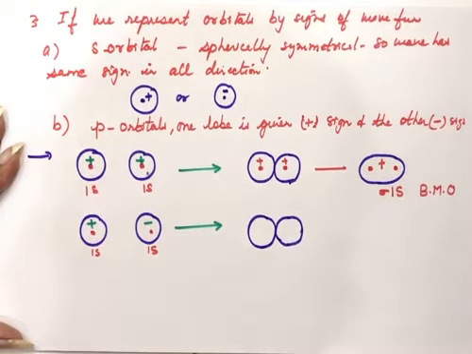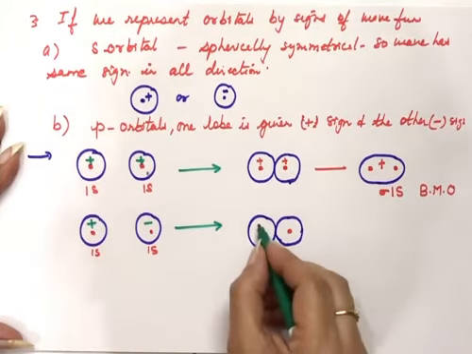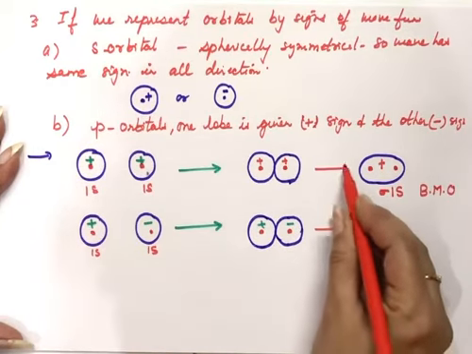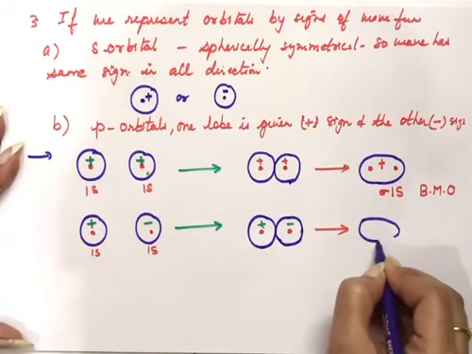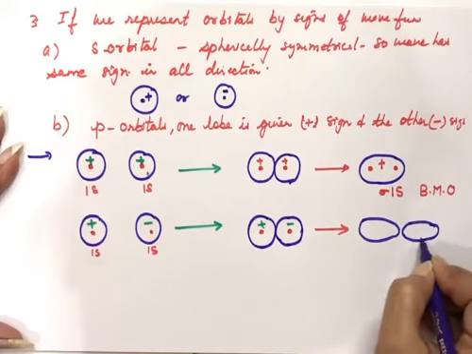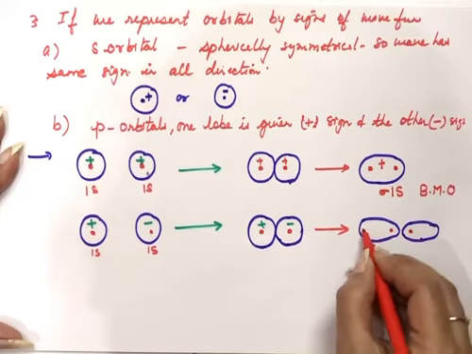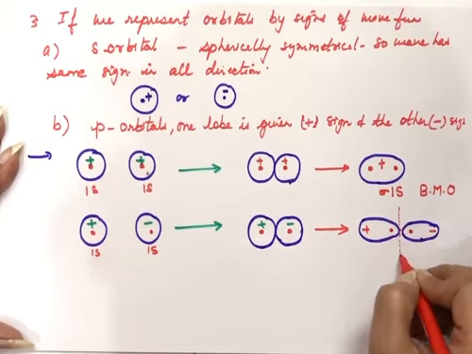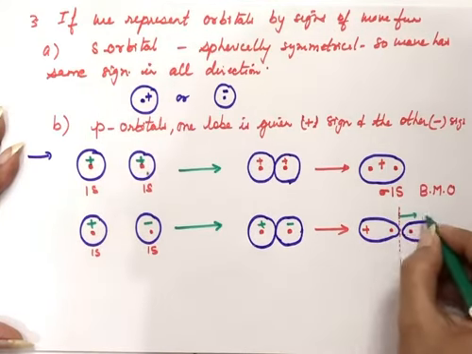So now when the two overlap like this, plus and minus, there is repulsion. With repulsion, what will happen? They will start moving away from each other. And when they move away from each other, a little gap will be there between the two. So here we will have the nuclei of the two. This side is plus, this side is minus. And this part where we will not have any electron, that is called nodal plane. So we will have one nodal plane here.